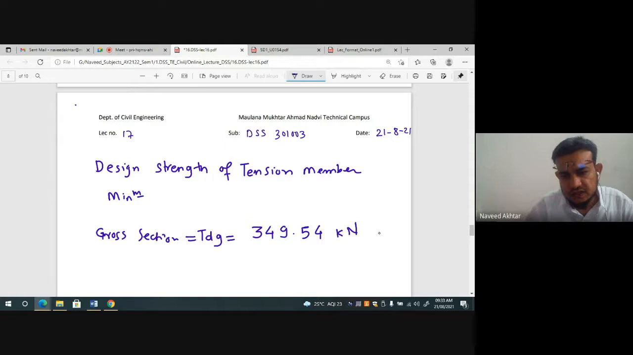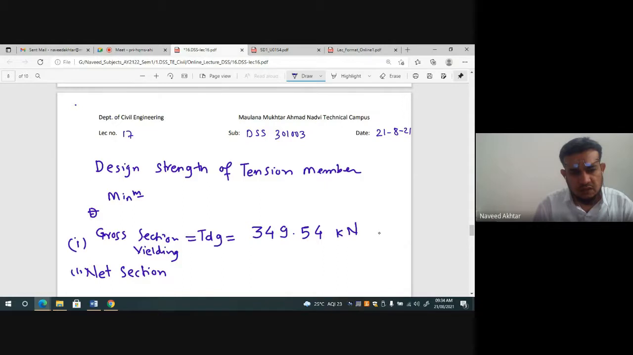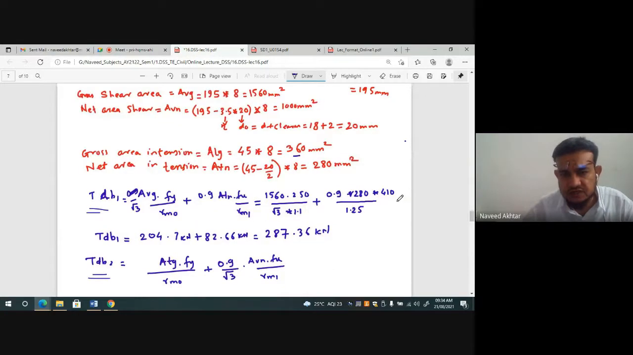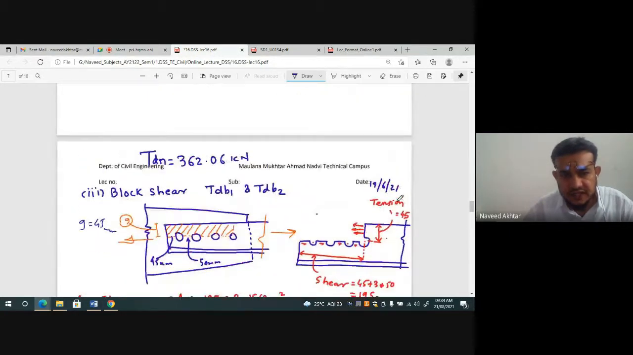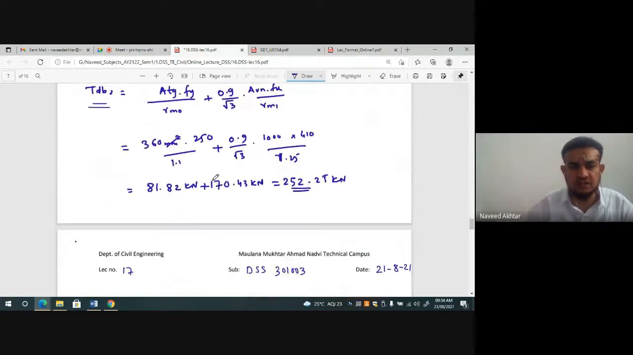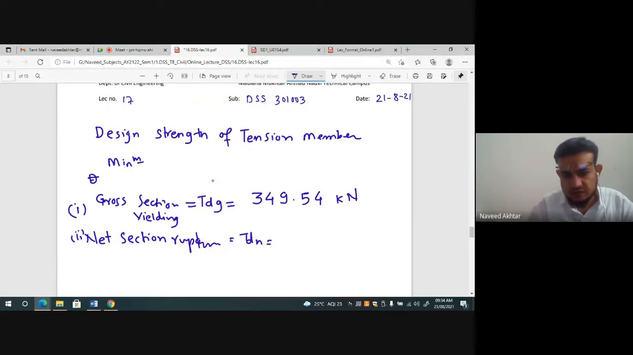Now, the second one is the net section rupture, strength in net section rupture. I am writing the full design strength as the minimum of gross section yielding, net section rupture, and block shear. Design strength of tension member in section rupture for single angle, that is TDN. We have calculated something 362 point something. The value of TDN we have already calculated, TDN 362.06 kilonewton.